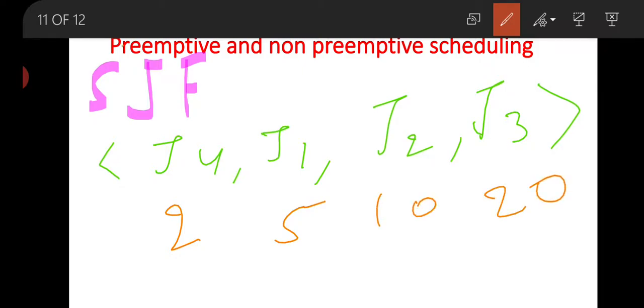This is your shortest job first algorithm. Many other algorithms are also used for scheduling, but there are 2 algorithms in your syllabus. So understand the difference. In FCFS, first job 1 will be done, then job 2, then job 3, then job 4. But in shortest job first, the job which is going to execute in the shortest time will be processed first, and so on in that order.